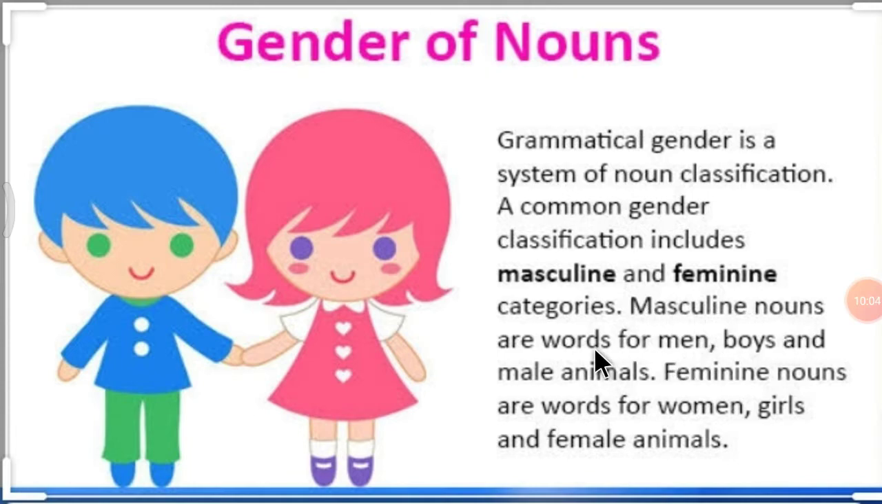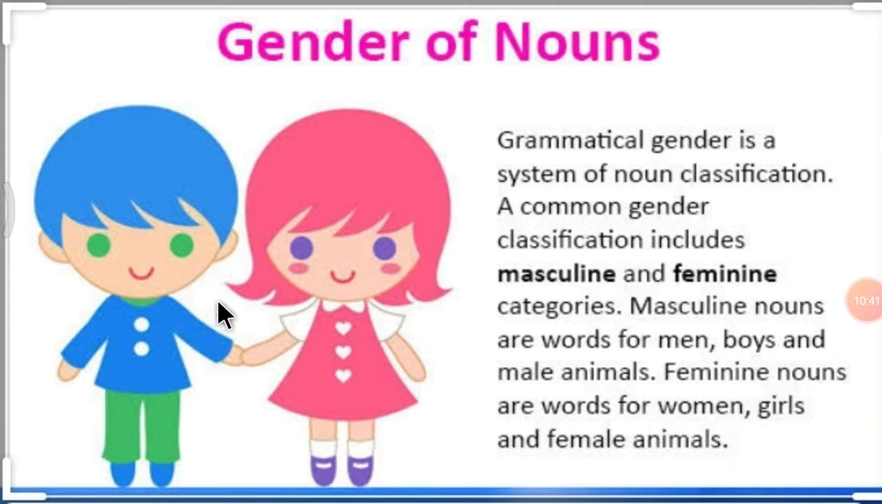Masculine nouns are words for men, boys, and male animals. What are masculine nouns? Let's read again. Masculine nouns are words for men, boys, and male animals. Feminine nouns are words for women, girls, and female animals.